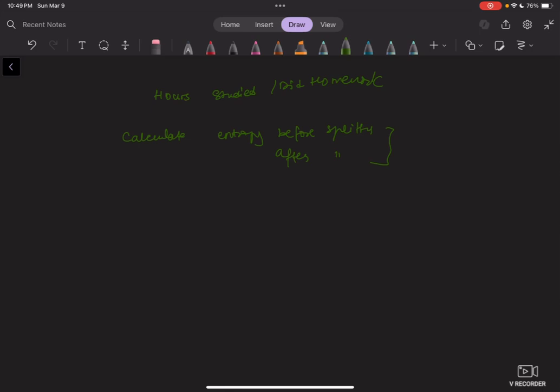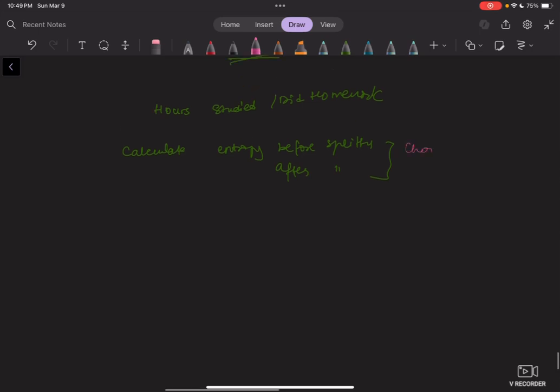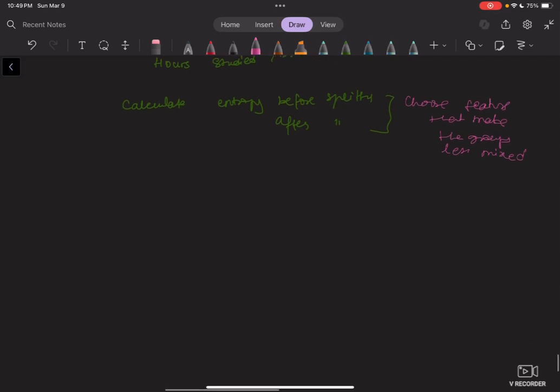So this brings us to our next idea. And sorry, one more thing. The goal here is to keep choosing features that make the groups less mixed. So that means lower entropy, purer data set, right? Better classification. So what are we trying to do here? Choose features that make the groups less mixed. That's all we're trying to do in our decision tree problems.